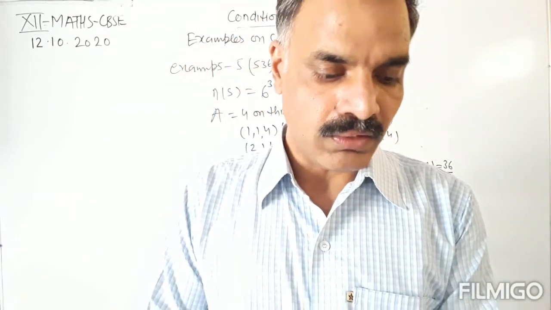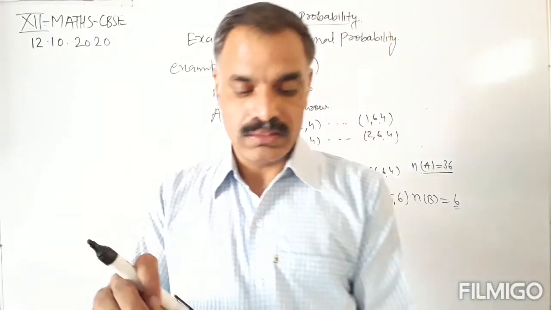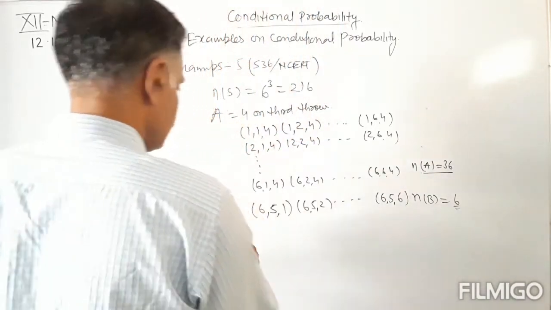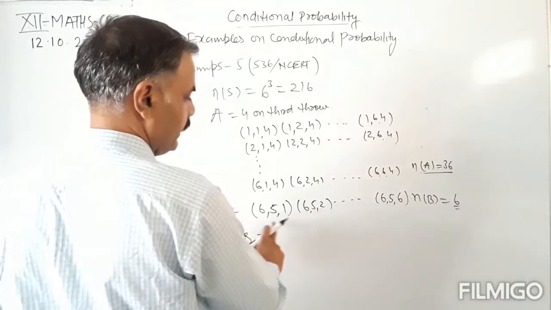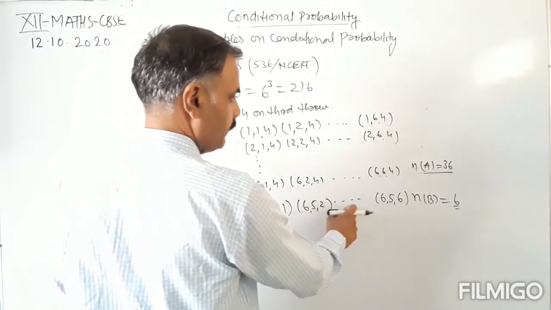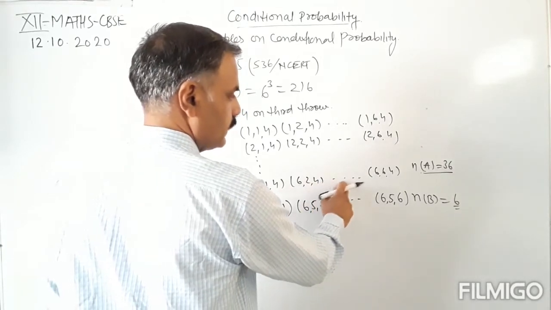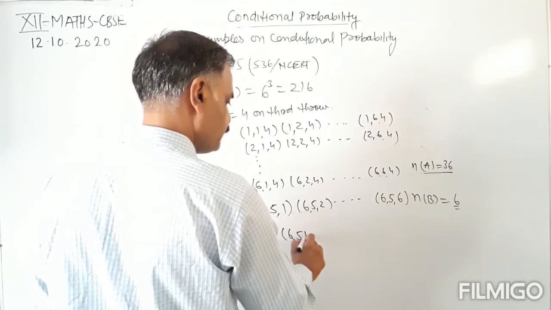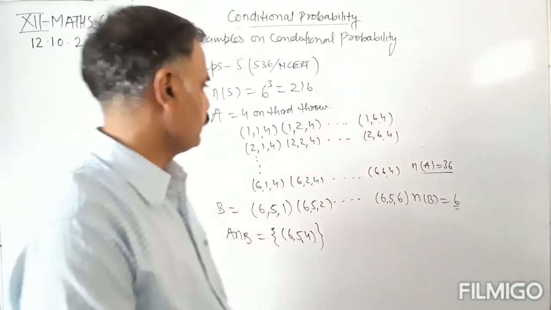Find the probability of A. Now we have to find the probability of A under the condition that B has already occurred. So A intersection B will have only one element, that is 6, 5, 4. That is only one element, 6, 5, 4. This is common.